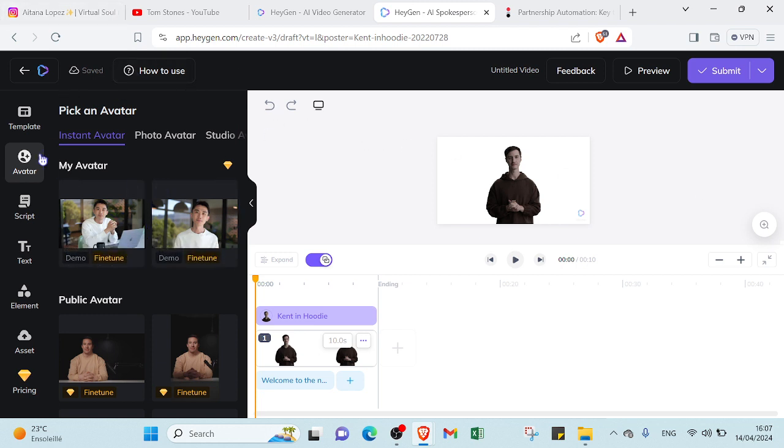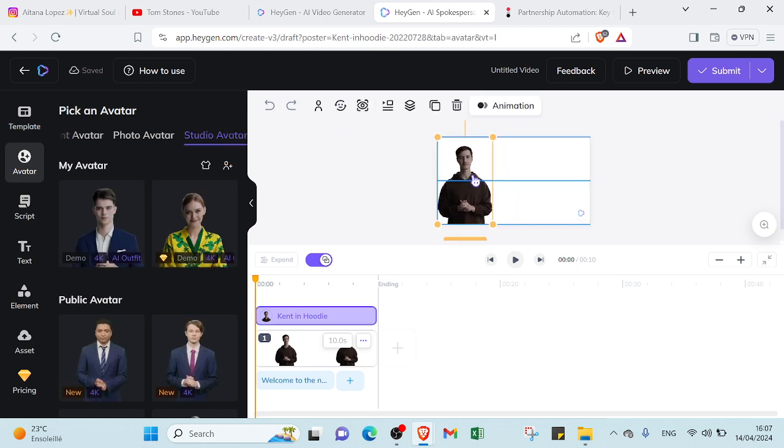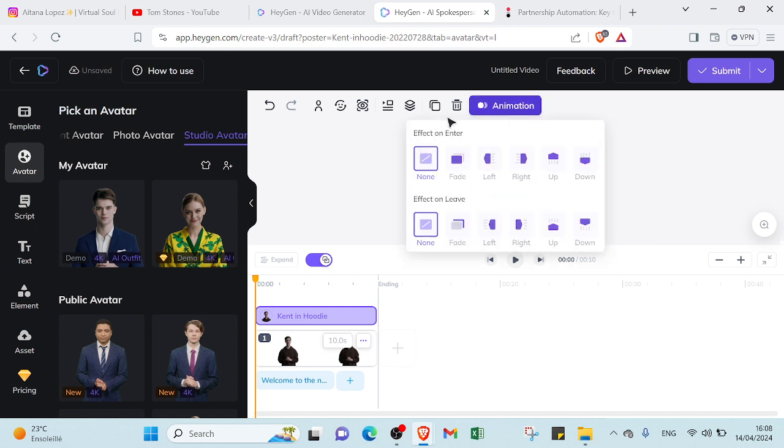Here we have a lot of options, as you can see, so you can choose another AI character if you didn't like this one. So you can put it on the left, you can put it on the right. You can also determine the size of your AI character, and you can edit animation to add an effect on enter, an effect on leave, and there are just other options that you can choose.